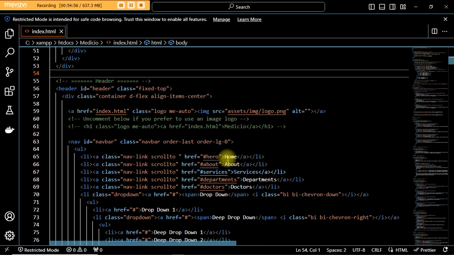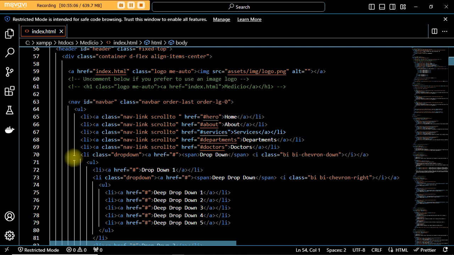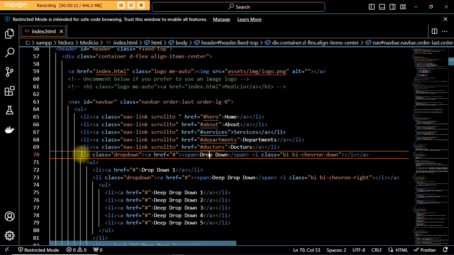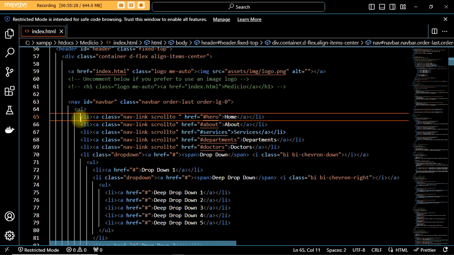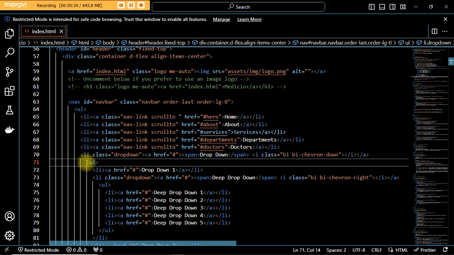Now look at it: home, about, services, doctors, department. You see what I'm saying? Now look at that drop down. This is the drop down. If you notice the way the HTML is now, this whole line, we have li, class drop down, and it's shifted. If you check line number 69, the li, and line number 70, they are on the same line. From here down to this part, they are on the same line. But as soon as they get to this ul, it moved inside.